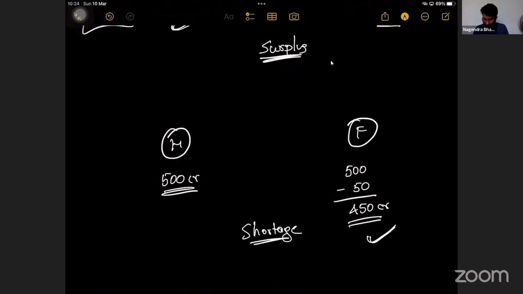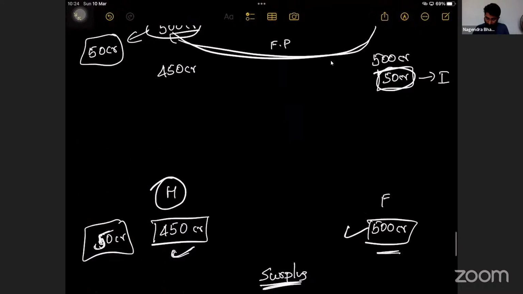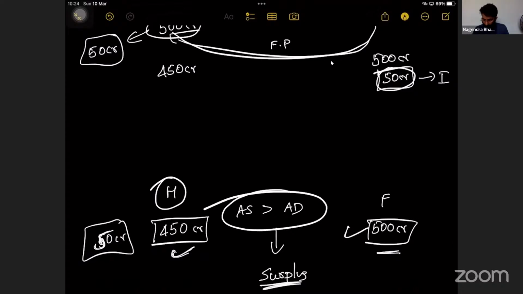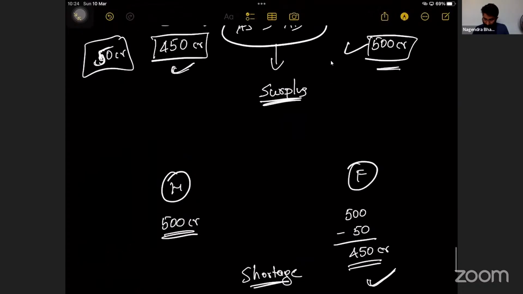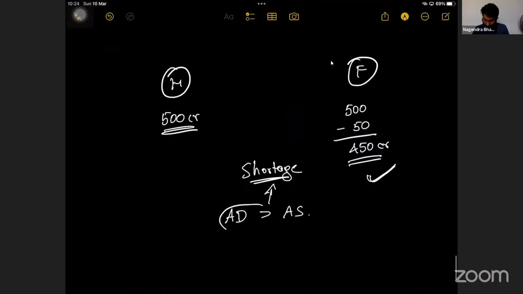Aggregate demand is more than aggregate supply. In the earlier situation, aggregate supply is more than aggregate demand. That will lead to surplus, and this will lead to shortage. That's why investment should be equal to savings. Then there is equilibrium. I hope you are getting this.